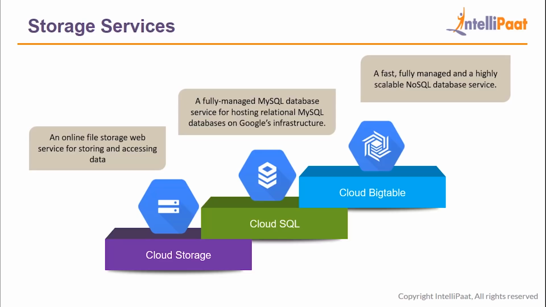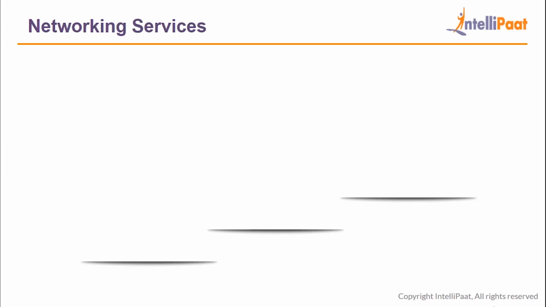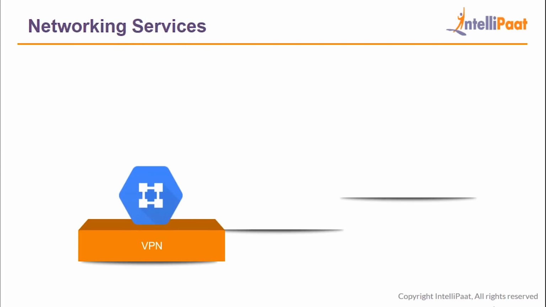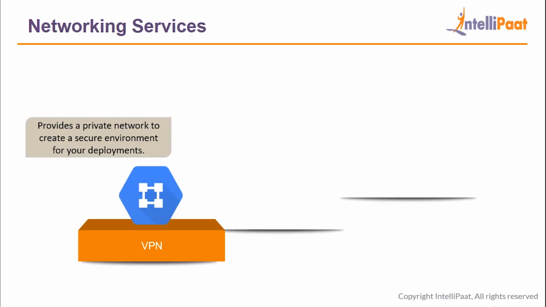Now after storage domain comes the networking domain. So in networking services we have VPN, that is Virtual Private Network. VPN provides a private network to create a secure environment for your deployments. So basically, let's say you launched an instance and then you launched another instance and you want both of them to be communicating with each other. Now for that to happen, you'll have to include those two instances inside a network which will provide the instances a secure environment to be communicating with each other. So that's how VPN works.